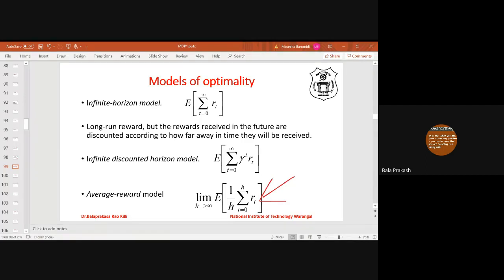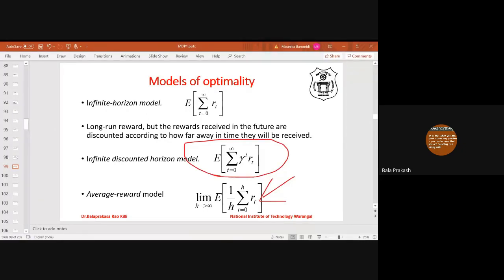Generally, our discussion is mostly based on this infinite discounted horizon model. So we'll take the discount factor into account, and the rewards are collected over the long run, t running from 0 to infinity. In the long run, we'll collect rewards and we'll consider discounted values for the future states. Whereas for immediate reward, there is no discount factor.